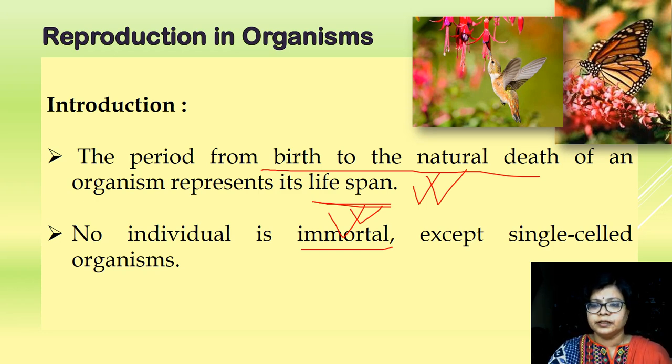That is, the new organisms are going to develop. So in that case, we cannot understand which is a new organism and which is the old one. So for the single-celled organisms, cell division is equivalent to reproduction.